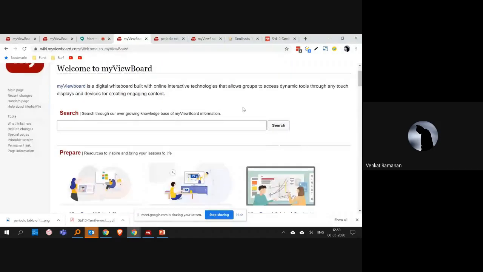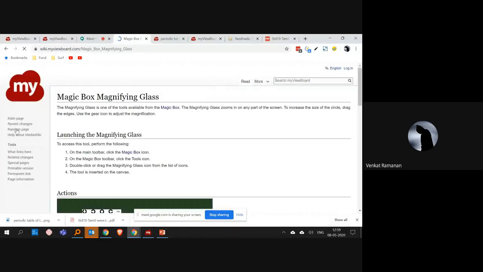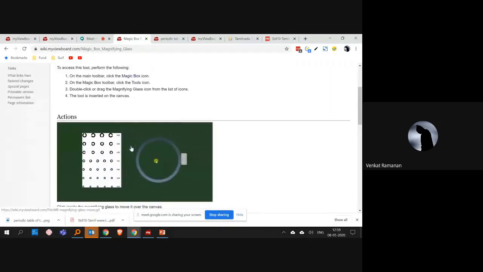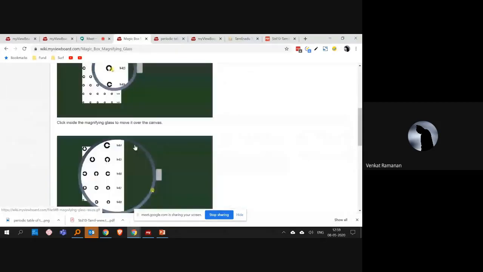If you are free and you want to spend a fruitful evening, you can just click on this random page. It will take you to a random feature which is available on this. For example, there is a magnifying glass. We did not discuss it. So this page will talk to you about how to use a magnifying glass inside the software.